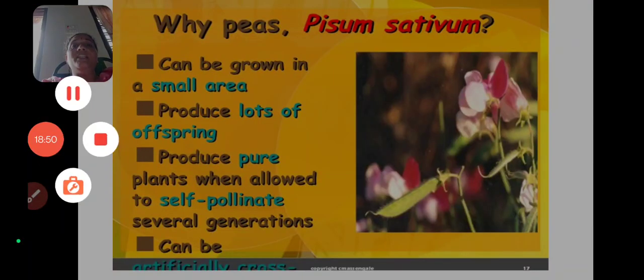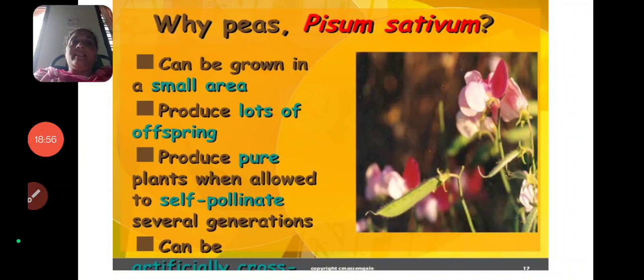That is a major doubt all students will get. He selected Pisum sativum, the pea plant, because it has some feasible characters, so he took the plant for his experiments. So what are the characteristic features of the pea plant?